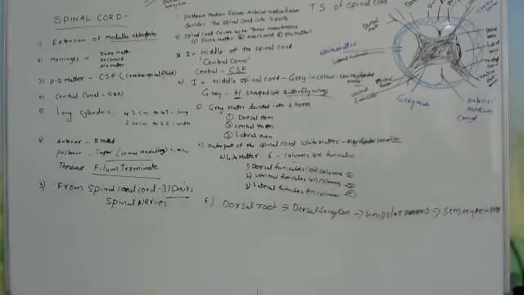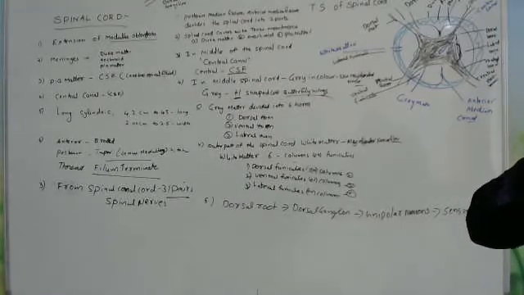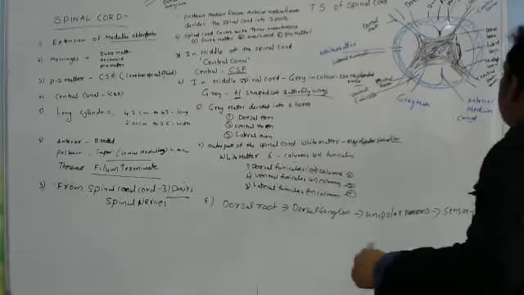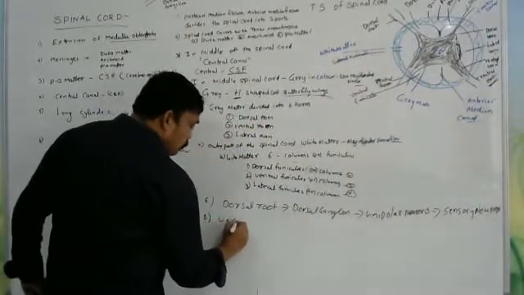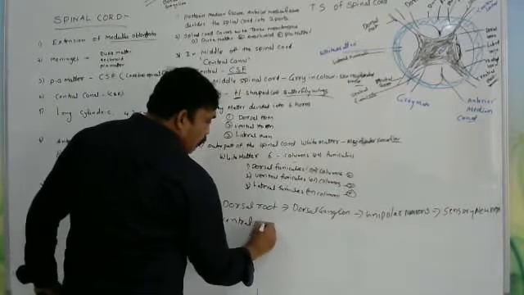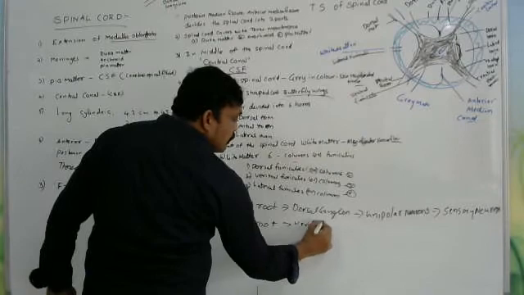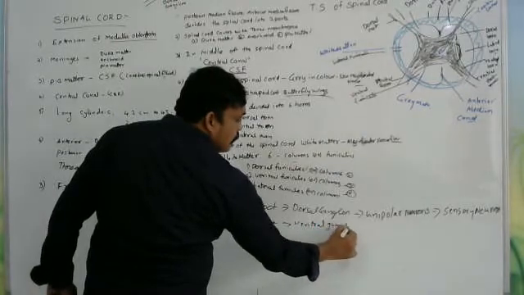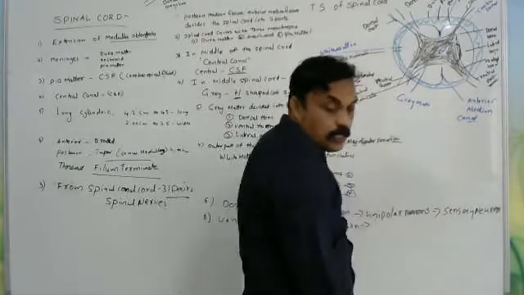Okay, next one, the ventral root, especially the ventral ganglion.